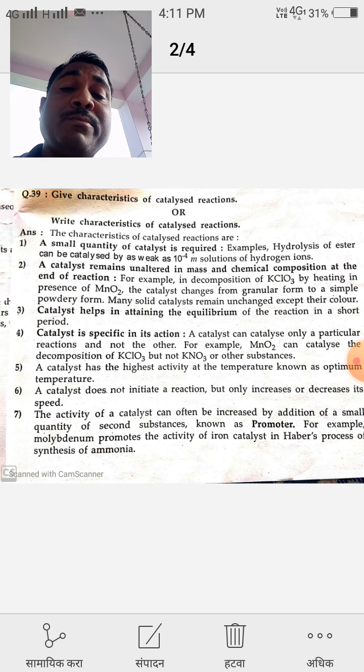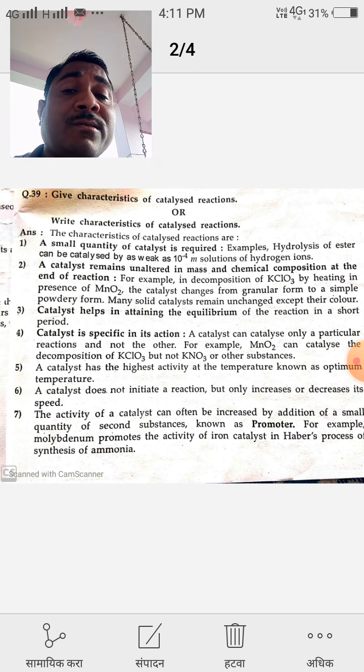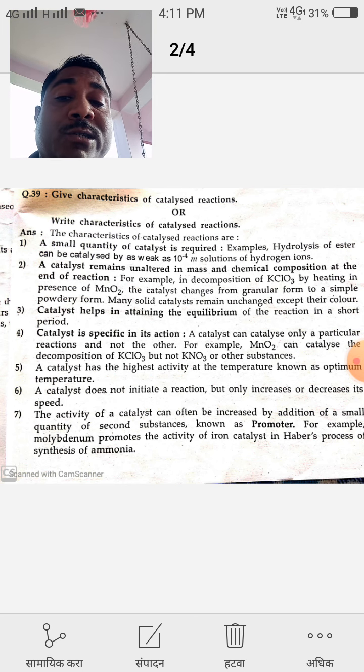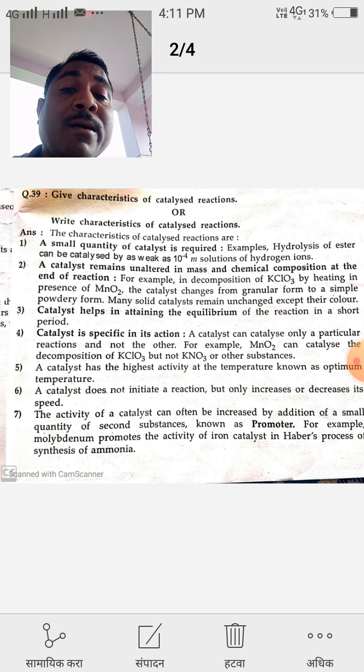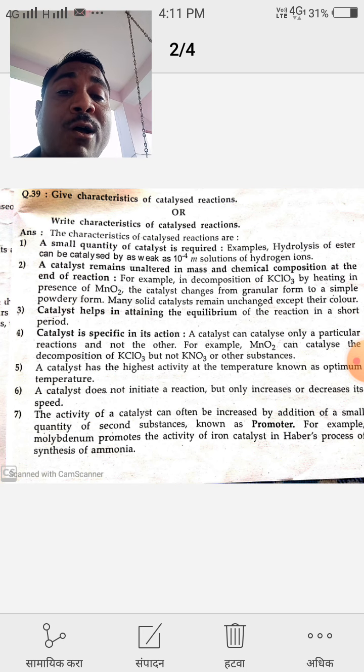That means if a catalyst is used for one reaction, this catalyst cannot be used for all reactions of the same type. For example, MnO2 can catalyze the decomposition of KClO3. That means MnO2 is used for the decomposition of KClO3 but not KNO3 or other substances. It is useful only for KClO3, but it is not used as a catalyst for KNO3 as well as other substances.